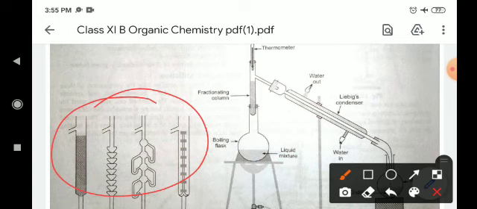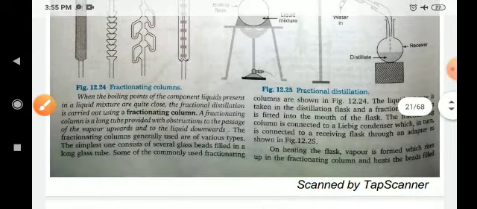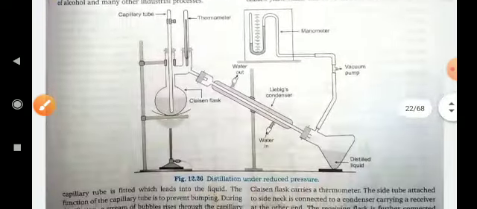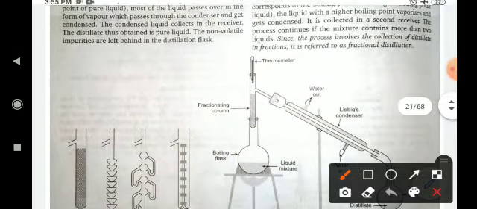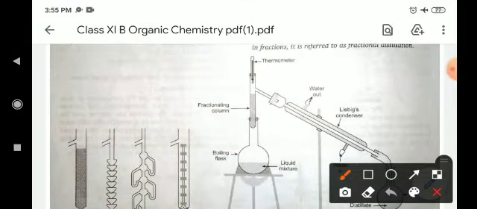What is the function of this fractionating column? When you start heating the liquid, the liquids filled in this container have nearly the same boiling point. So when the vapors of the first compound vaporize, the vapors of the second compound also come out with them.